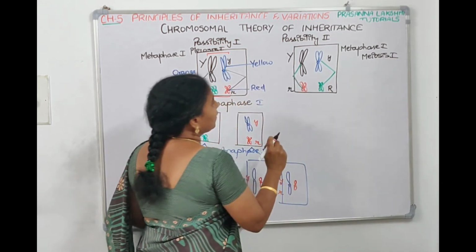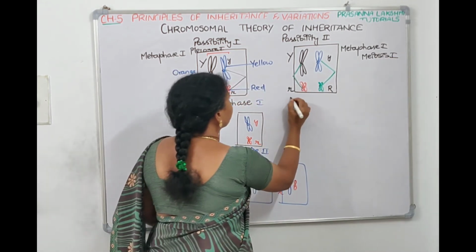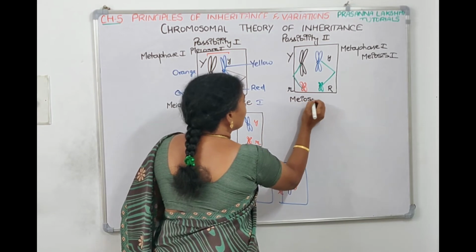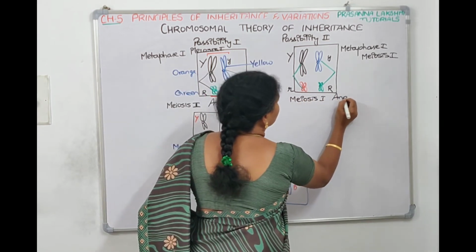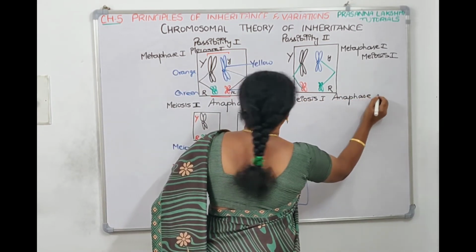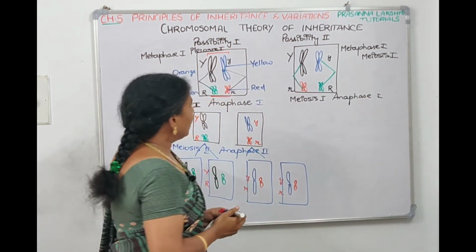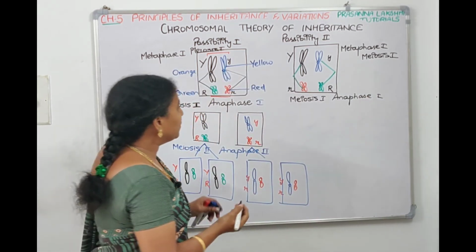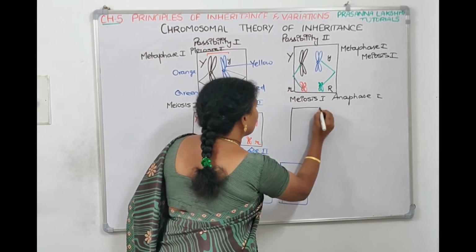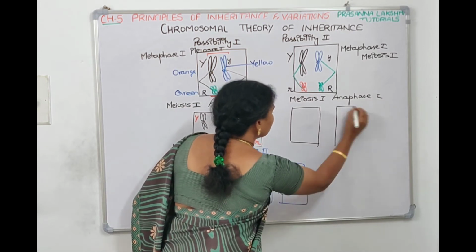Now what happens in anaphase? In anaphase they move, right? Meiosis 1, anaphase 1. So after anaphase 1, they split and make 2 cells. At the end of meiosis 1 they make 2 cells.